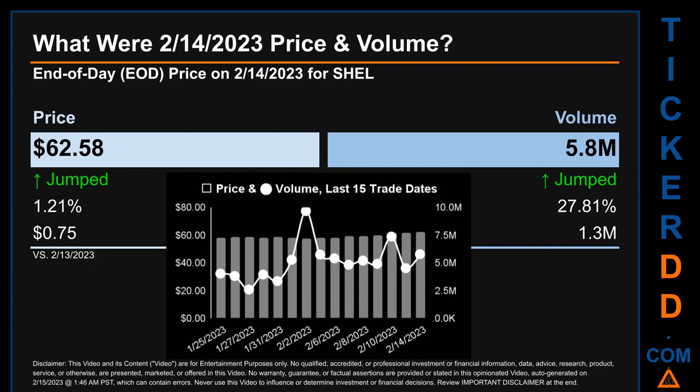Across a range of $4.95, the max and minimum end of day price were respectively 62.58 and 57.63. Volume saw a range of 7.1 million, from a day low of 2.6 million to a day high of 9.7 million.